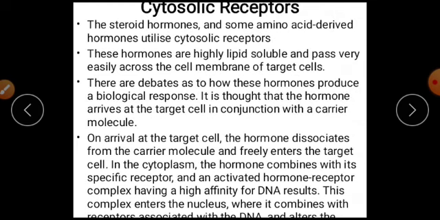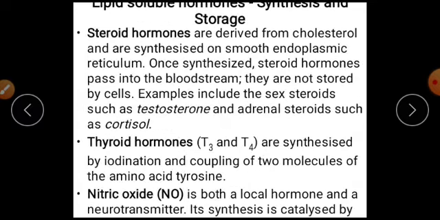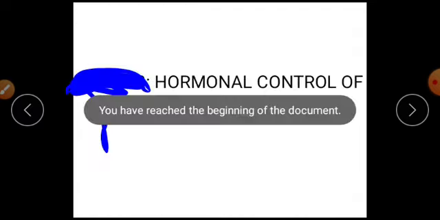For the next time, we will see cytosolic receptors, and continue to learn about hormones and animal function. This is our topic.